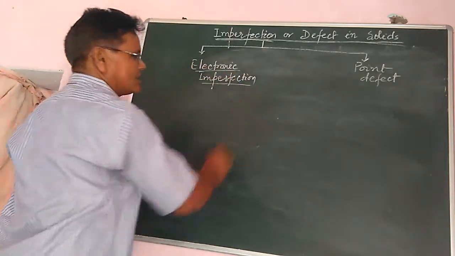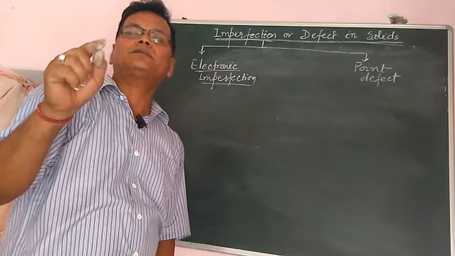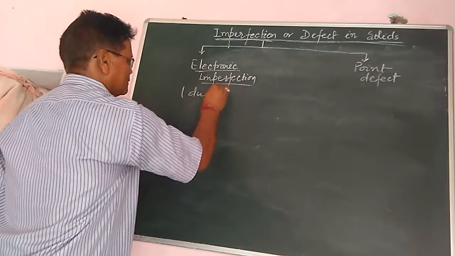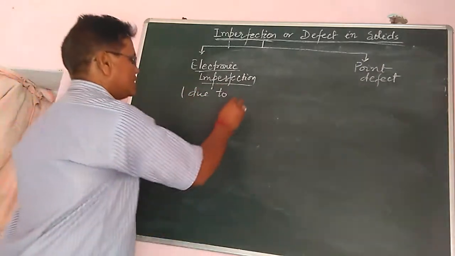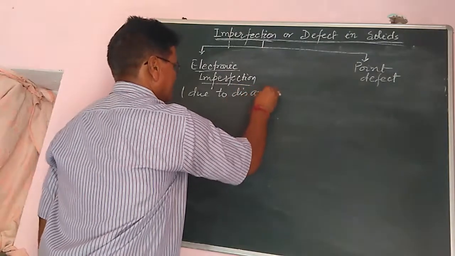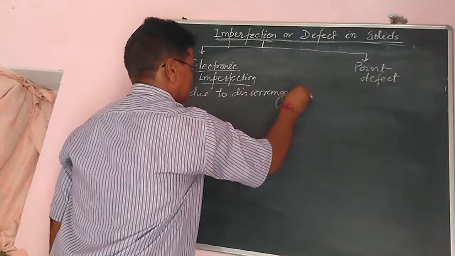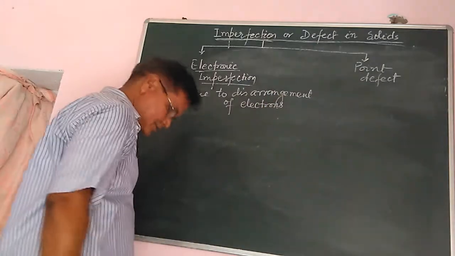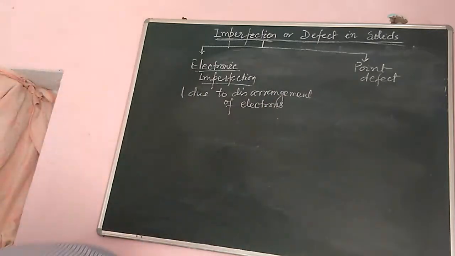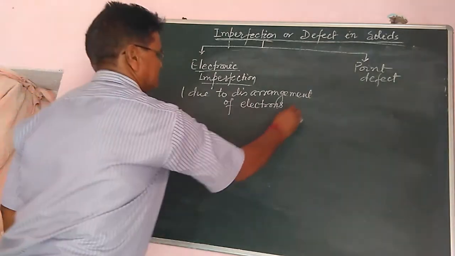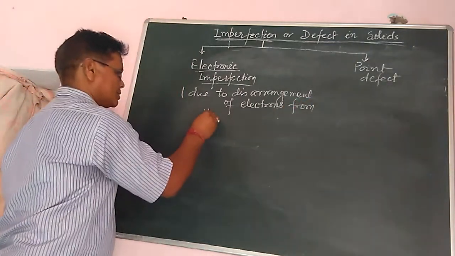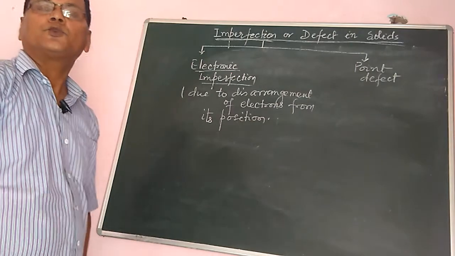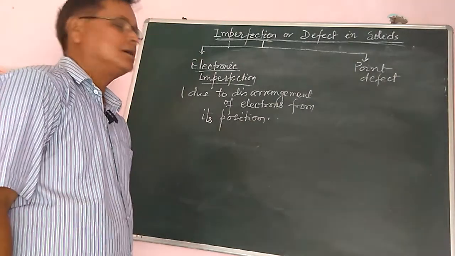Electronic defect means it is related to disarrangement of electrons from their position.